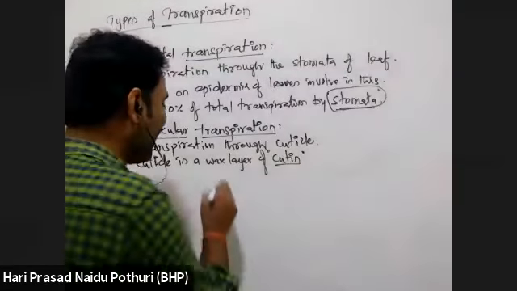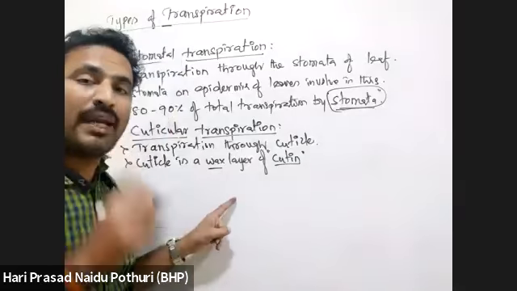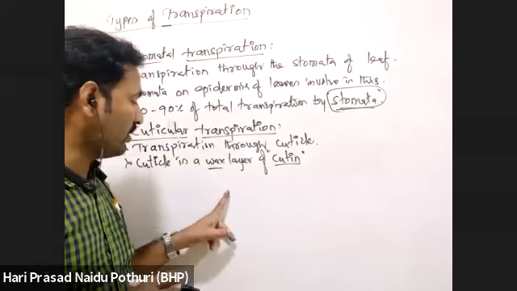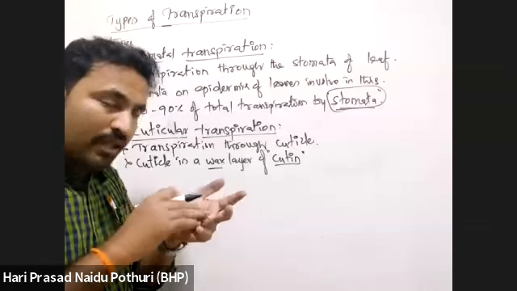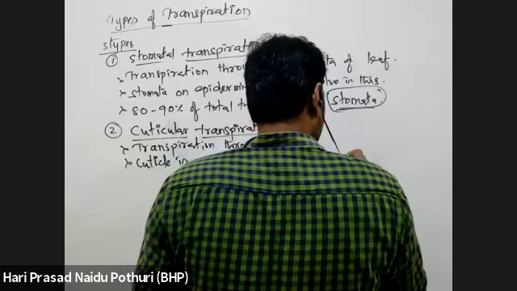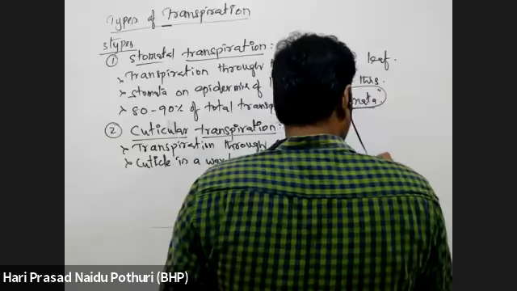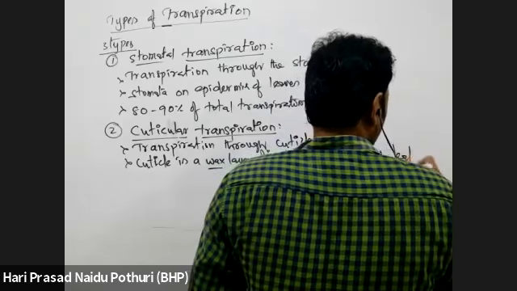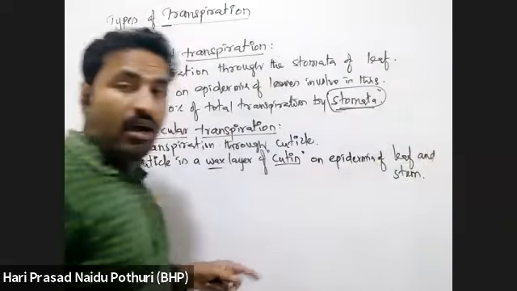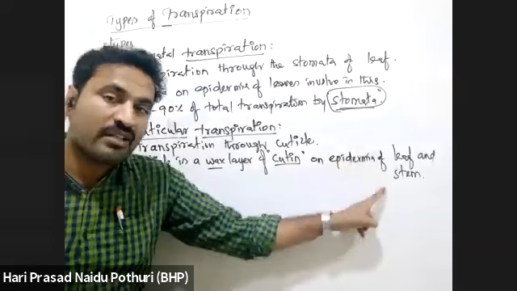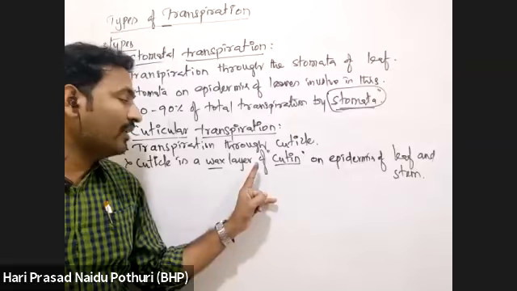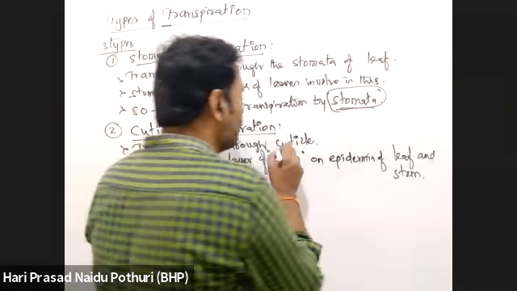So that waxy layer is water repellent, which means hydrophobic in nature. So on the epidermis of the leaf and stem, on the leaf surface and stem surface, there is a water repellent waxy layer called the cuticle.